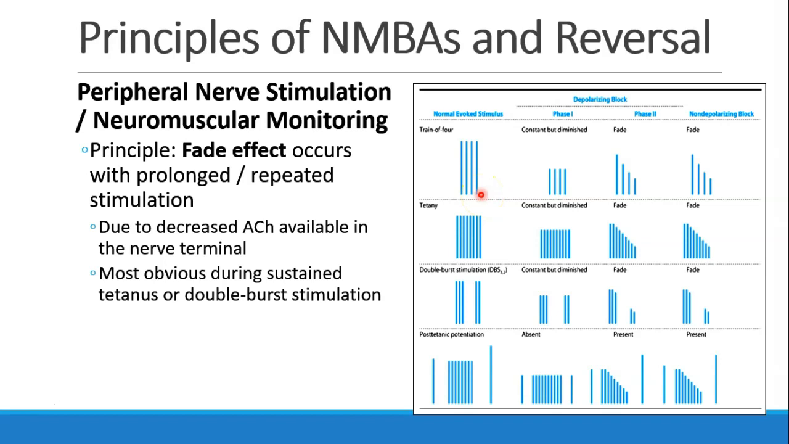The fade effect occurs with prolonged or repeated stimulation. So if you do a train of 4, you may see that the 4th beat is not as strong as the first one. And this is due to decreased acetylcholine available in the nerve terminal. It's most obvious during tetanus. You can really see fade if you just hold tetanus, or if you do what's called a double burst, which you can see diagrammed here. And the second burst can be noticeably faded compared to the first one.